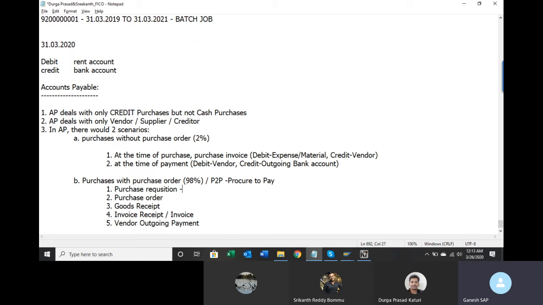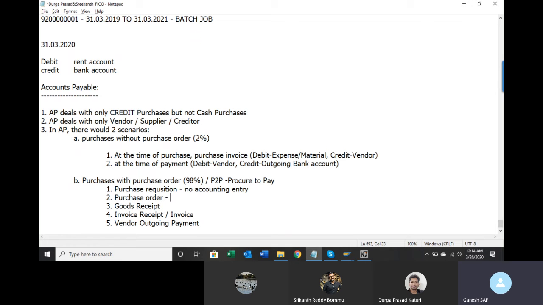There is no accounting entry at this point of time. No accounting entry because it's just information only. Okay, purchase requisition is a kind of form you are going to prepare. Purchase department will take care of it. But as an FICO consultant, you also should know about it.